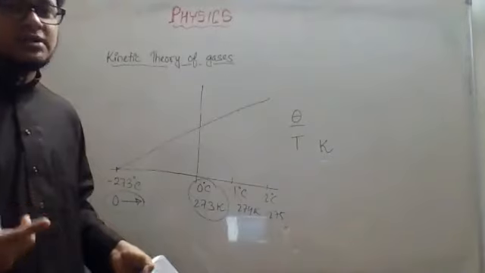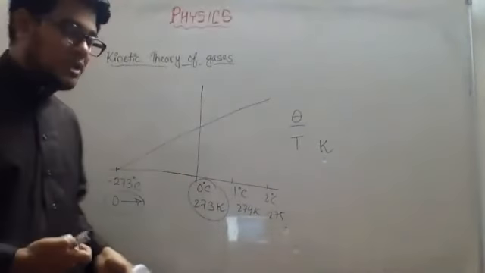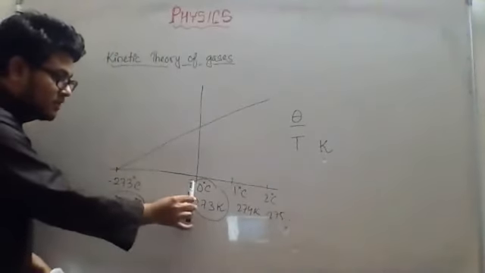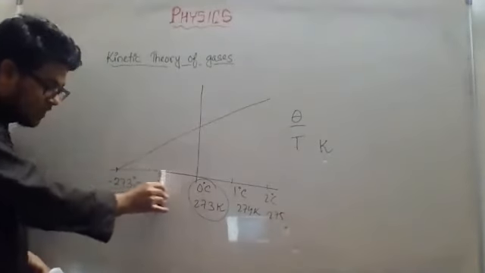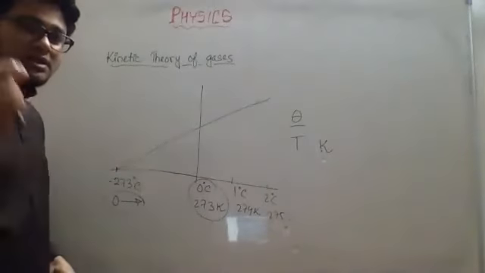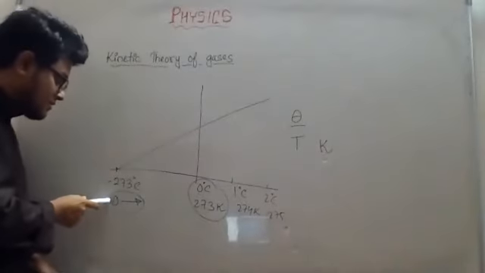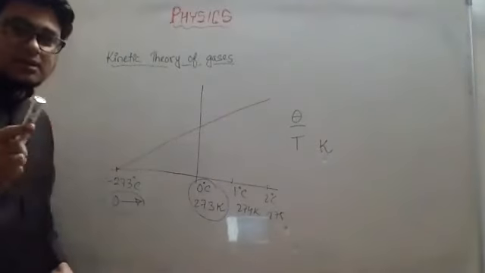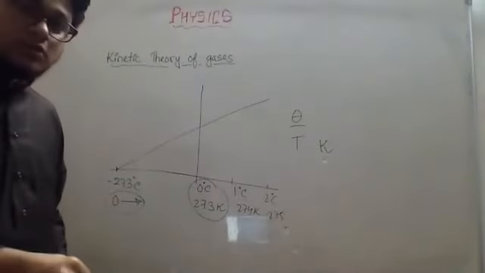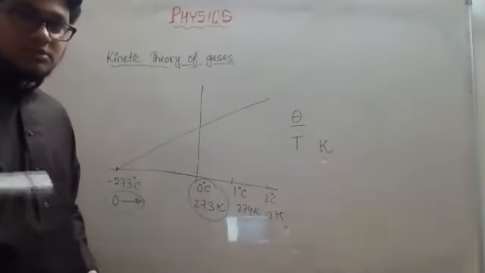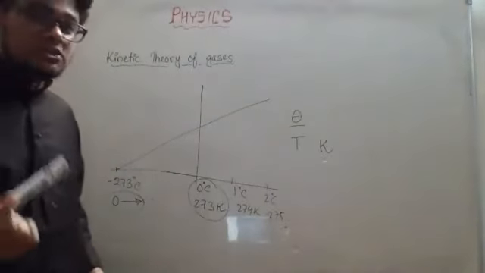Not practically. In practice, when you approach 0 Kelvin temperature, what will happen? A gas will be converted to liquid. Actually, before we attain this temperature, the gaseous material is converted to liquid and to solid. If you reduce the temperature, we know that this is the condensation process.